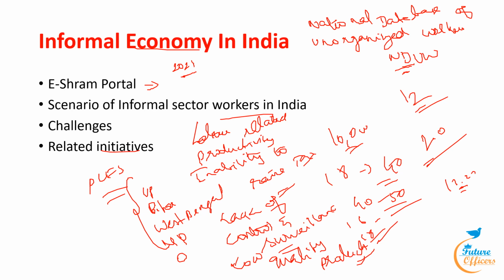Next, One Nation One Ration Card. Next, Atmanirbhar Bharat Rozgar Yojana. And next is Pradhan Mantri Kisan Samman Nidhi. And finally, the World Bank support to India's informal working class. So these are some of the related initiatives concerning the informal economy in India.